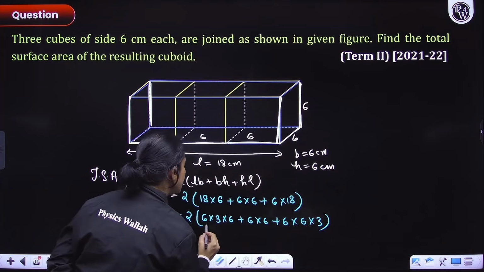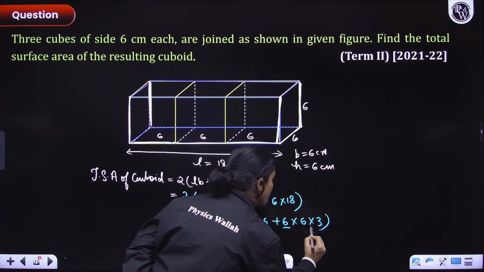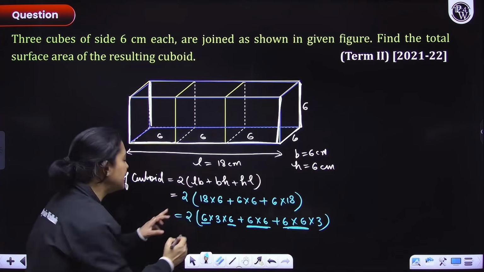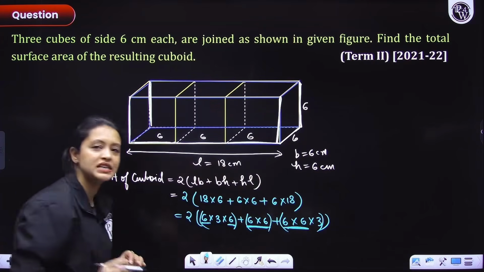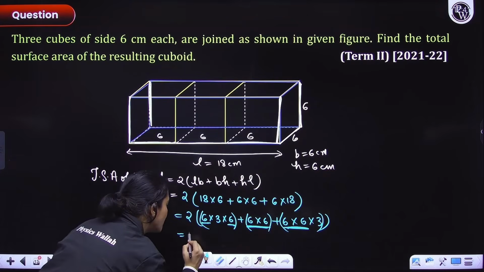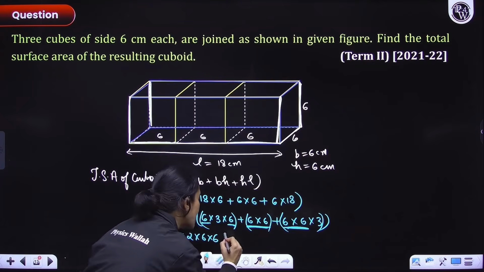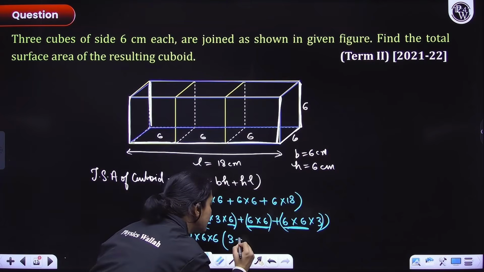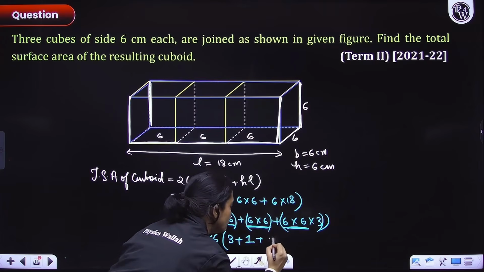Right? So what I am going to do is, I am going to take 6 into 6 common from all of these. Can you see that individually everywhere we have 6 into 6? Can you see that? If you can, then good. Okay, so I am going to bring out 6 into 6 bahar like this. Ab andar here only 3 will remain. Here 6 into 6 came out, so only 1 will remain. Here only 3 will remain, right?